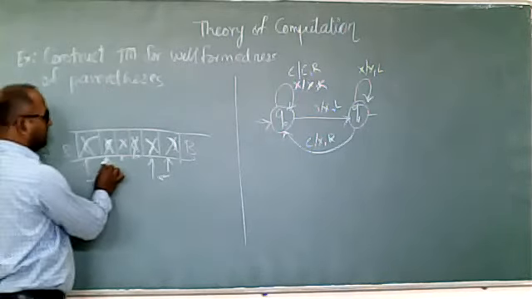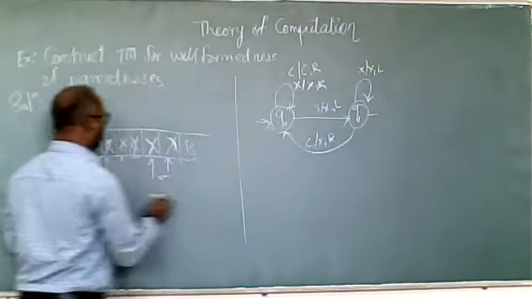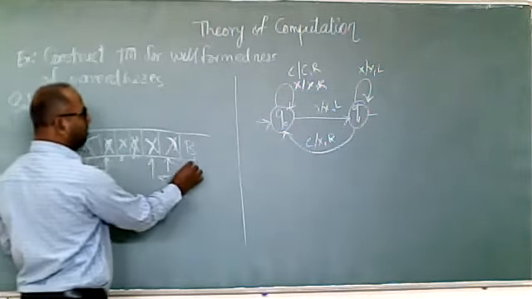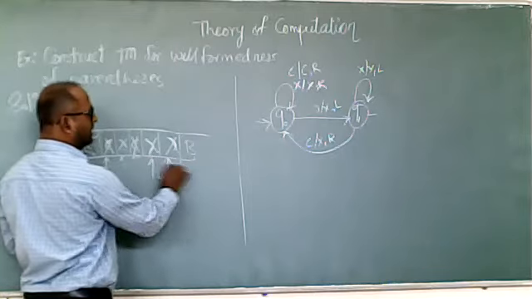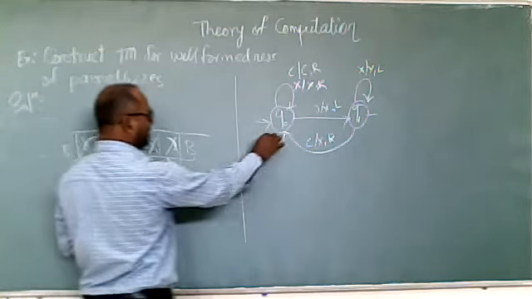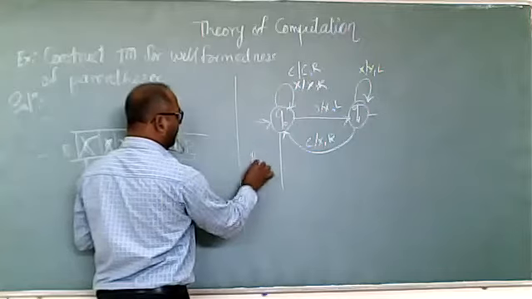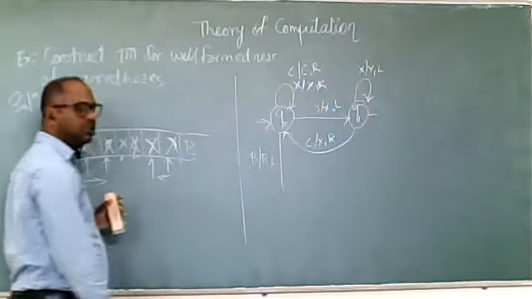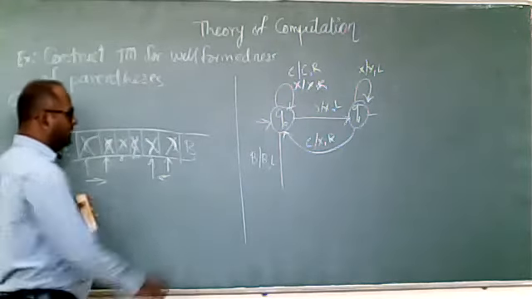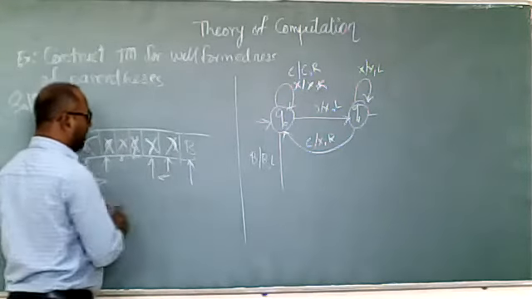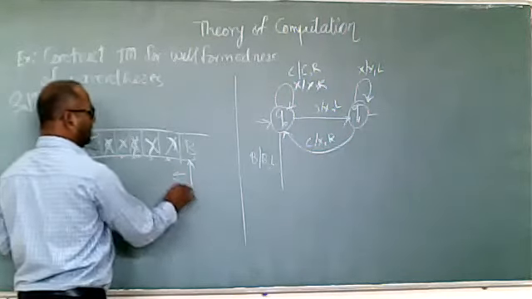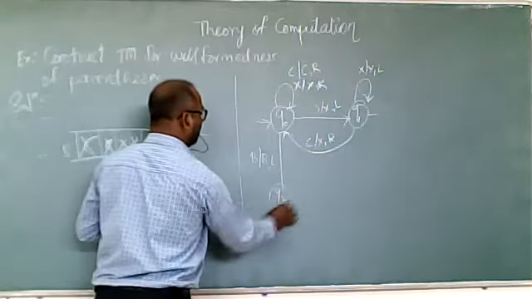At Q0 we are getting X, skip X, skip X, skip X, moving right. We are getting blank. If we are getting blank, keep blank as it is and change the direction towards the left. So it will be Q2.